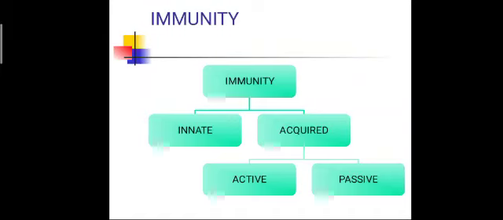Active immunity is developed by our body on its own, but passive immunity is assisted by outside chemicals.